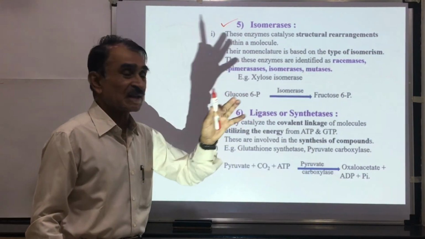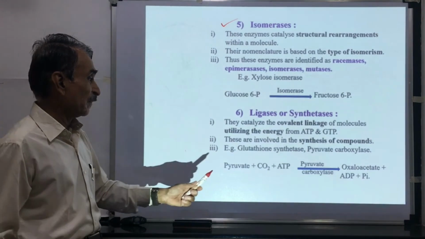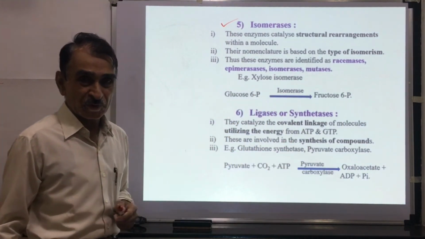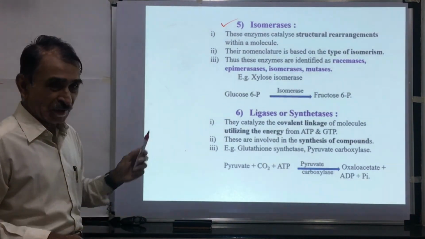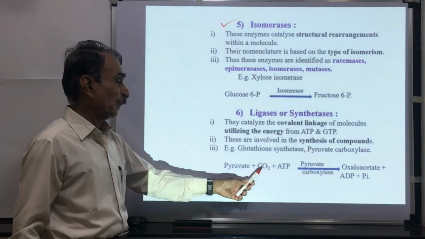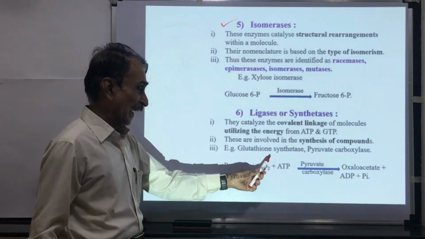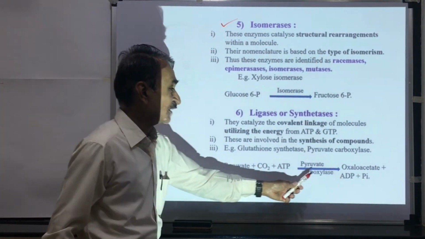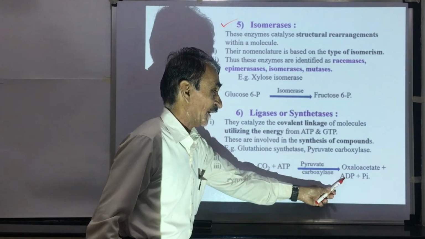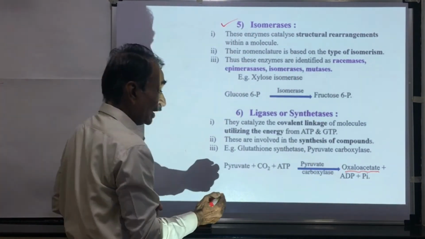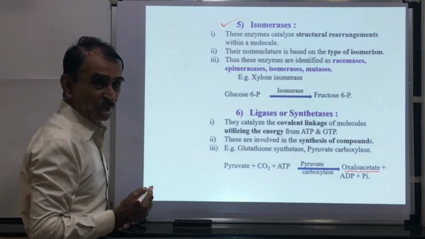These are involved in the synthesis of compounds. For example, glutathione synthetase, pyruvate carboxylase. We shall take the example according to the definition. Pyruvate plus CO2 plus ATP. Energy from this ATP is used for the synthesis of oxaloacetate. The product is oxaloacetate. Enzyme is pyruvate carboxylase.